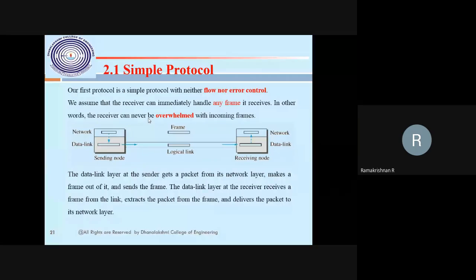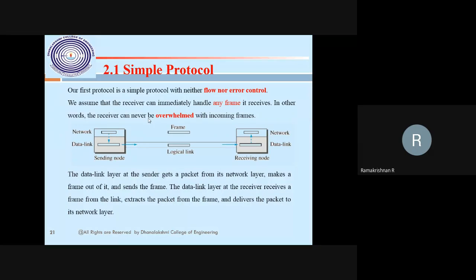Simple protocol, that's a 2 protocol only we are going to learn about. One is simple protocol, another one is called stop and wait protocol. Stop and wait protocol is for flow control and error control. Simple protocol is just about how to manage the flow of the data.